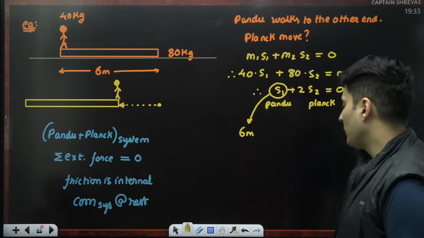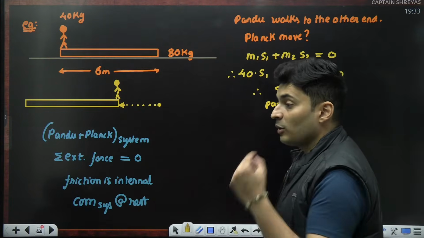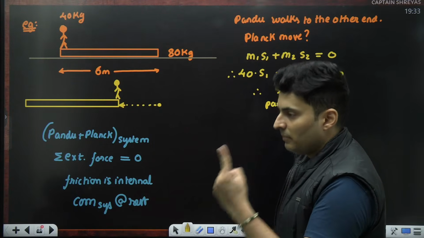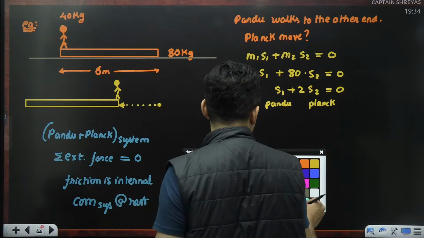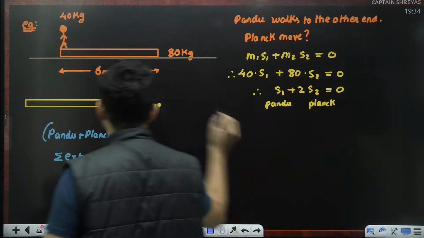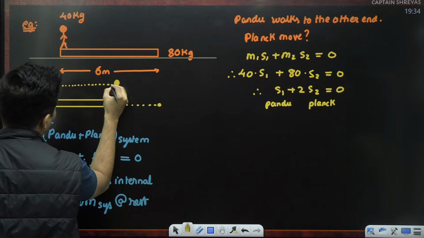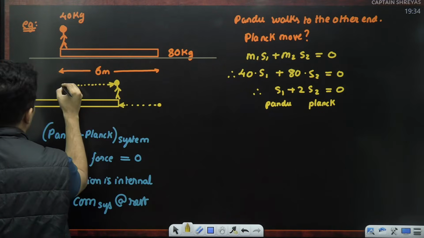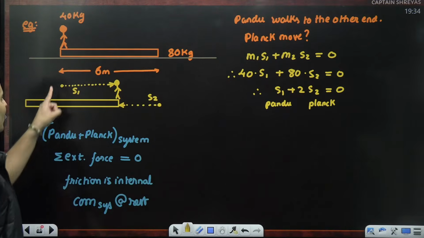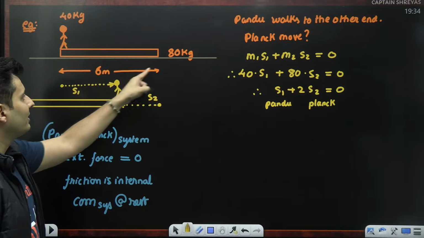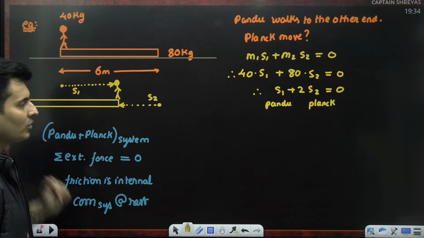I feel that is wrong, and I'll tell you why also. These displacements are from the ground frame, not from the plank frame. Yes, be careful about it. So, really, you should get a hold of this. Pandu has moved from here to here like this. This is S1, this is S2. So, actually S1 is not even 6 meters because by the time he reaches, the end has come closer.